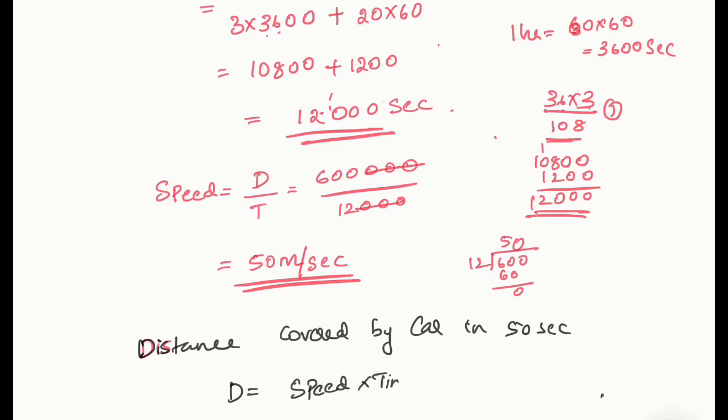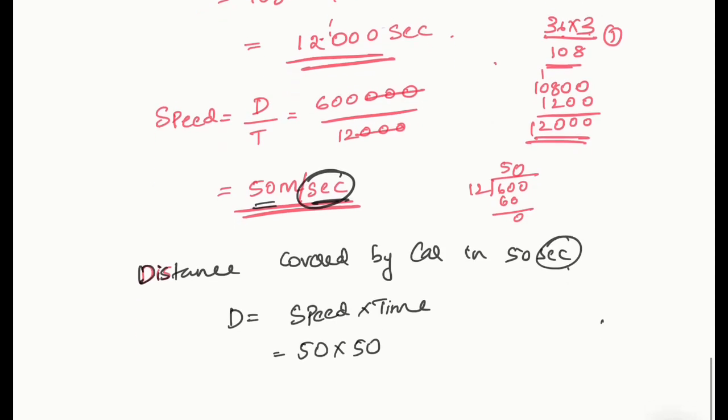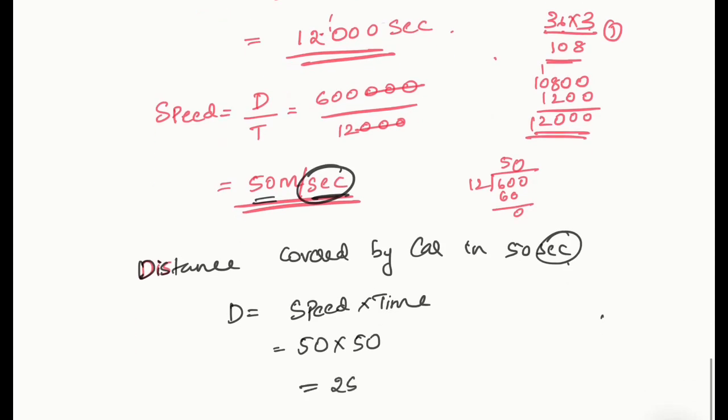What is the formula we had learned for distance? Speed into time. Distance is equal to speed into time. Speed we already found, right? What was that? 50, into time is also 50. Since this is in second and this is in second, you can directly write 50 into 50, you will get 2500. 5 5s are 25 and 2 zeros. 2500 meters, because your speed is in meter per second. Is it clear? I hope it's clear to you all. Okay. So let me do the next question now.